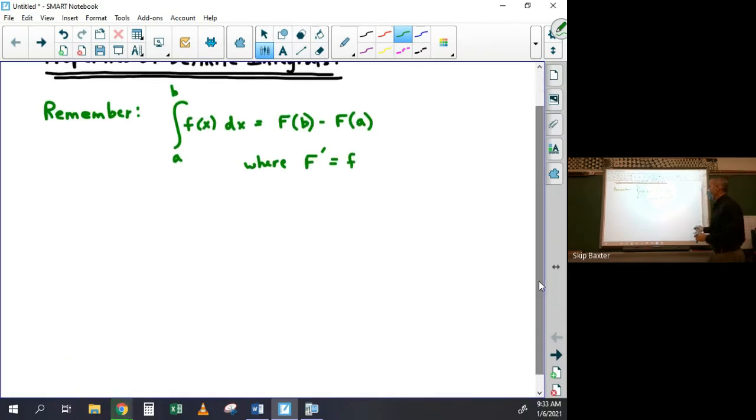Okay, so there are some important properties that have to do with this that are fairly obvious, and I think you'll be able to get them right away. These are just facts.